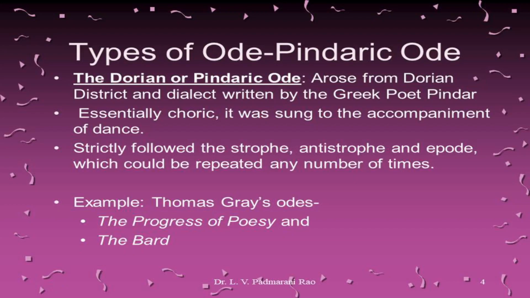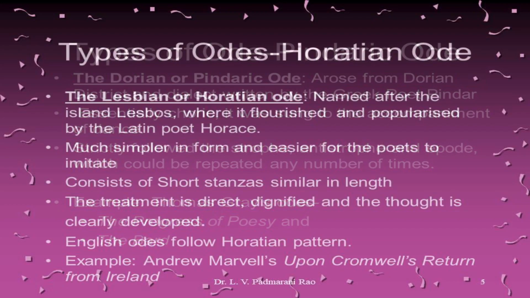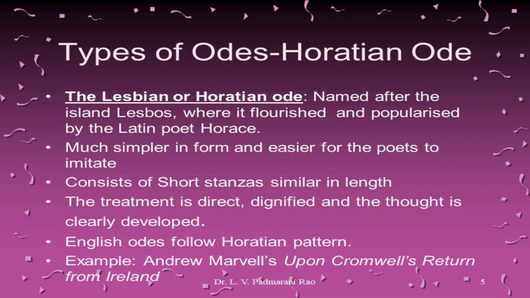Essentially choric, the Pindaric ode was sung to the accompaniment of dance. It strictly followed the strophe, antistrophe, and epode, which could be repeated any number of times in the same ode. This type of Pindaric ode writing, though difficult, was followed by the English poet Thomas Gray, as we could see in his odes titled The Progress of Poesy and The Bard.